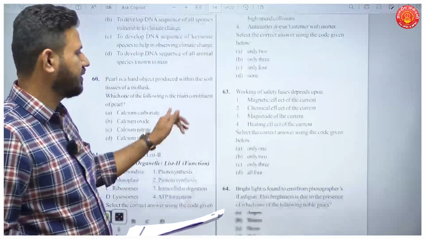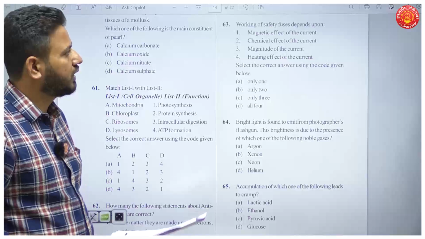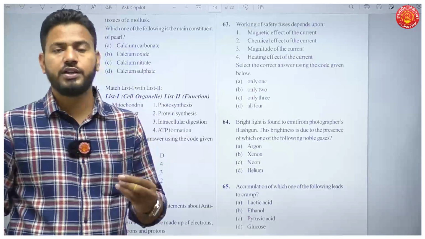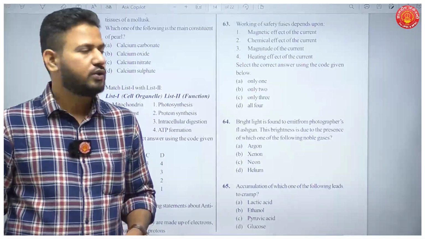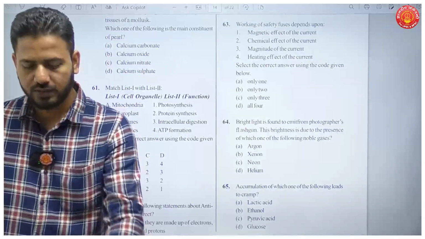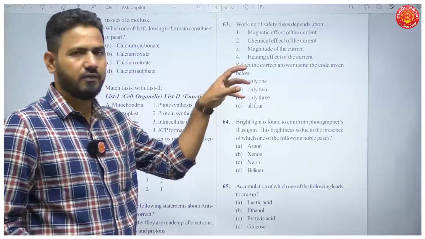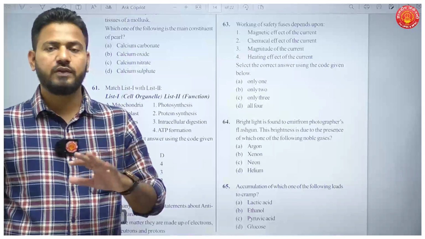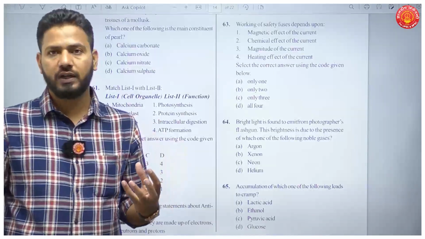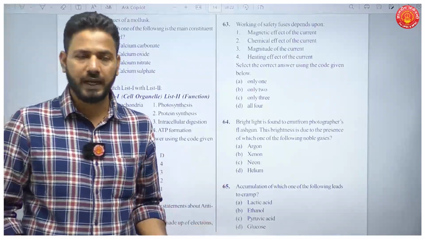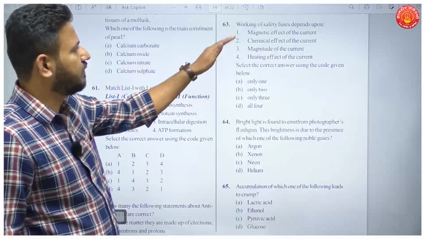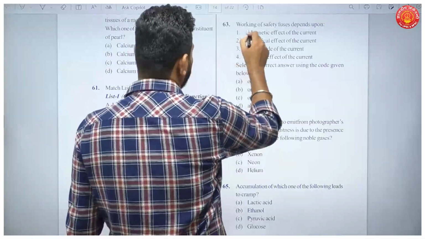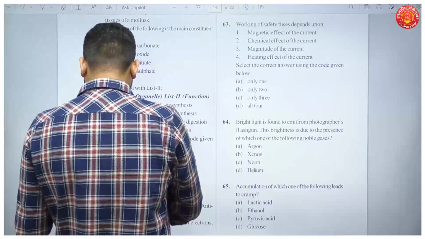Next, question number 63. Working of safety fuse depends on. Now like I said, your day-to-day science is very important in UPSC Prelims. Okay, so working of a safety fuse, how does it work? There's a metal wire with a very low melting point in these fuses. Okay, so if a very high magnitude of current is passed through the fuse, it will break. So the question is, working of the safety fuse depends on what? The first statement, magnetic effect of the current, no, it will be wrong.